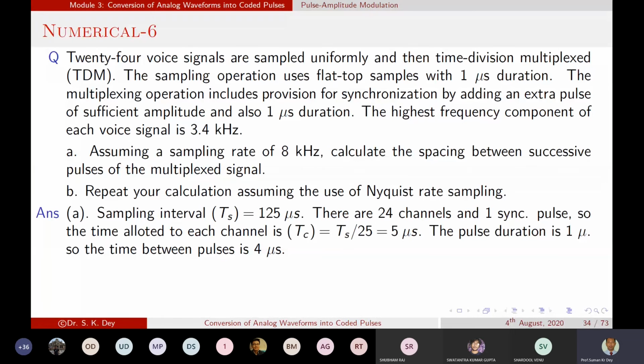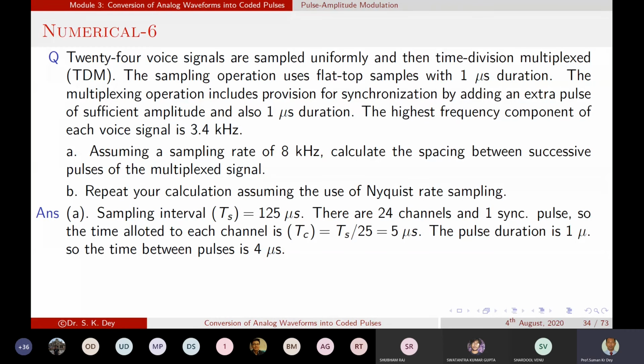So what is the sampling rate over here? Nyquist sampling rate for this signal, what is the Nyquist sampling rate? 6.8 kilohertz. So if we want to calculate using the 6.8 kilohertz sampling frequency, what is the sampling period? T equals 1 by 6.8 kilohertz.